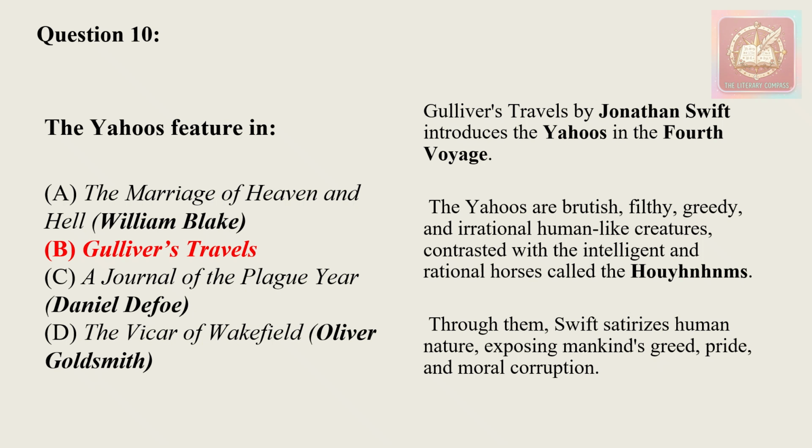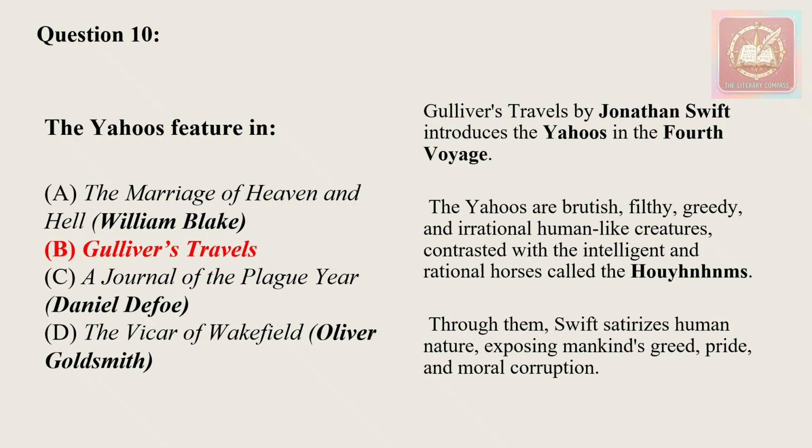This was written by Daniel Defoe, published in the year 1722, and is a semi-fictional account of the Great Plague of London, which occurred in the year 1665. Then the last one, The Vicar of Wakefield. This is by Oliver Goldsmith, published in the year 1766. It is a story about Dr. Primrose and his family, and it highlights the themes of domestic life, virtue, and resilience.